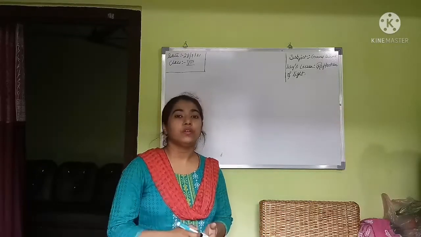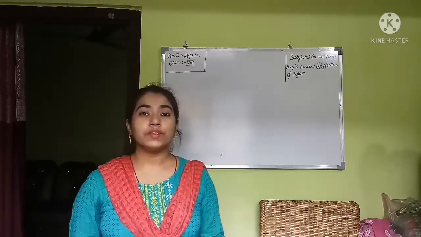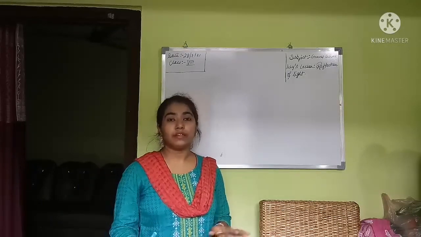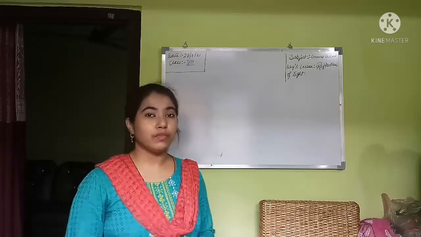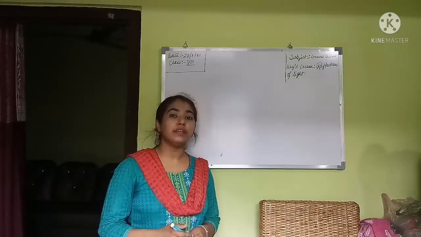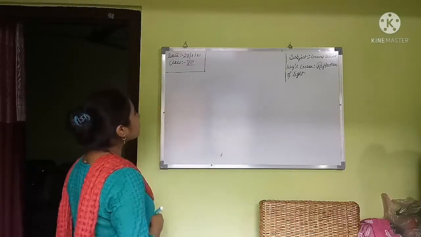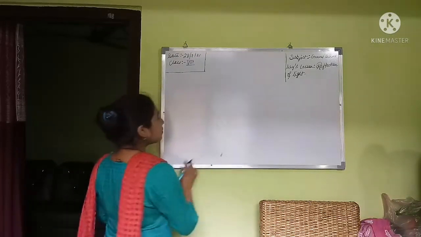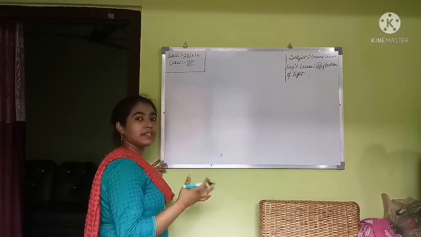Very good. Okay. Now I will discuss the process of reflection of light, that is, what happens in reflection of light. You all listen carefully, okay? And if you don't understand, then please tell me, okay? Now, first of all, we will consider a plain smooth surface.